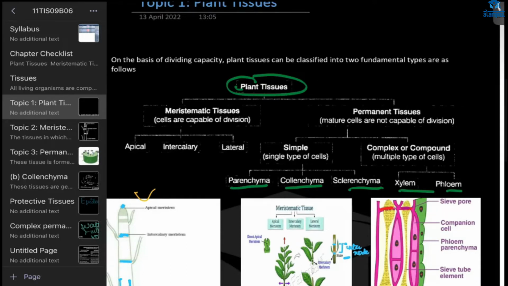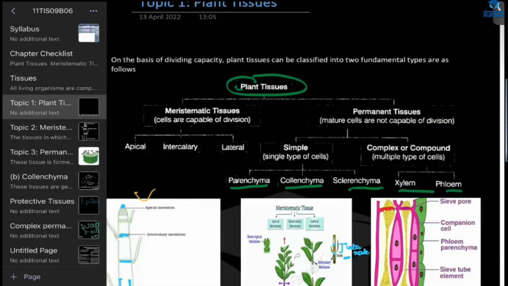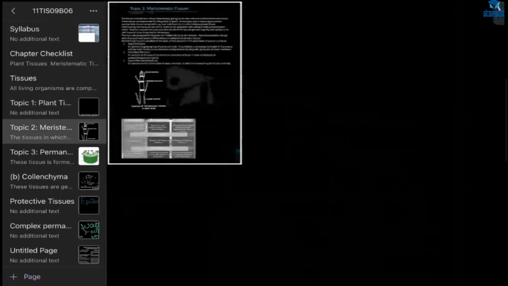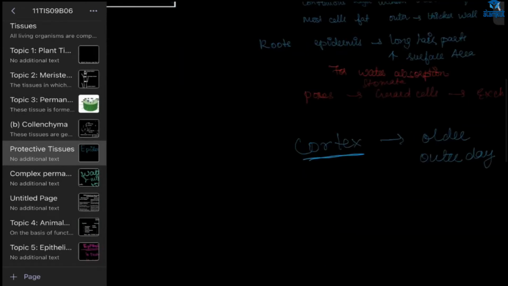Ma'am, I have written only one point: how permanent tissues are divided. Yes, all the categories you have to put. Okay, ma'am, I'll write and send it to you. See, protective tissue will also come under permanent tissue. Ma'am, I have to write how simple permanent tissues are furthermore divided, and complex permanent tissue.